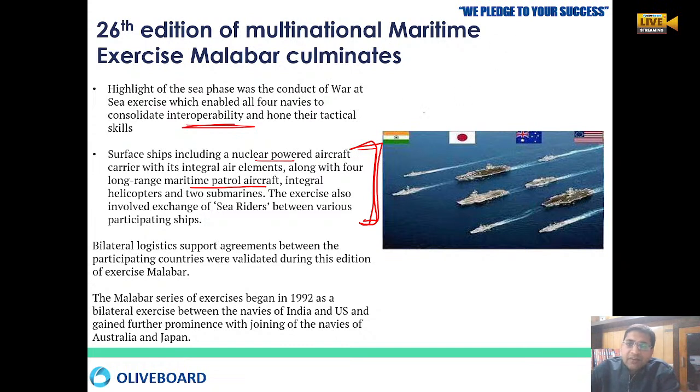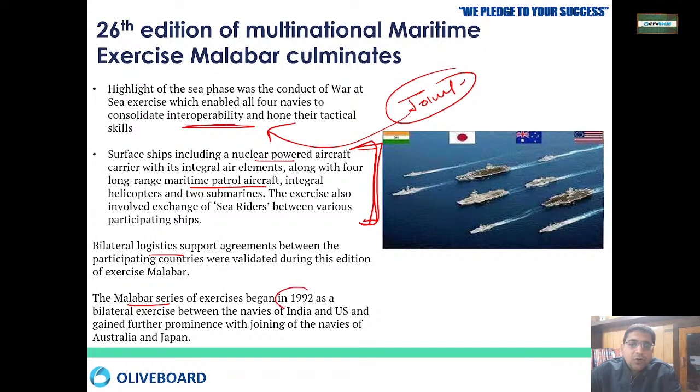The main task is that if they want to do any kind of joint operation, they should have good interoperability among themselves, good communication, and good coordination. So every time this exercise keeps on happening in order to make sure that the confidence remains boosted throughout the time frame. Bilateral logistics support and everything is being provided. The Malabar exercise started in 1992, as I said, between India and US, and slowly the navies of Australia and Japan also joined. So this year we are celebrating 30 years of this Malabar exercise.